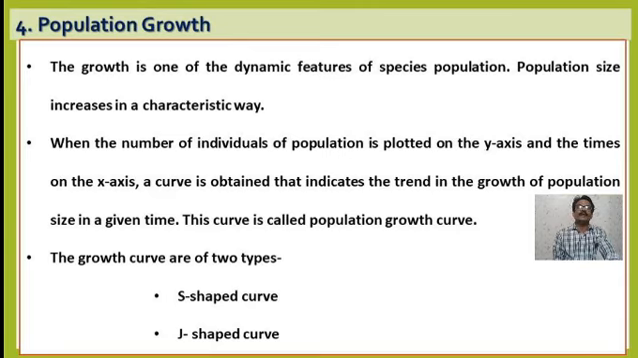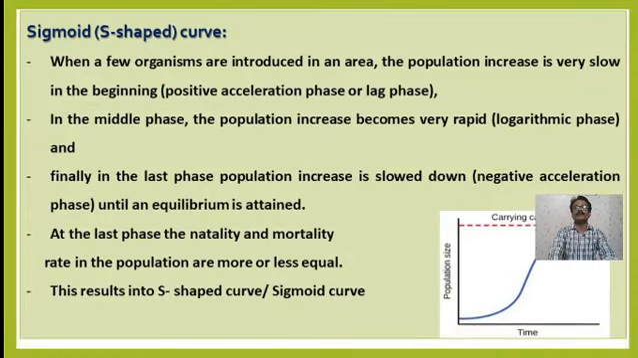When the number of individuals of a population is plotted on the y-axis and the time on the x-axis, a curve is obtained, and that indicates the trends in the growth of population, okay. These curves are called population growth curves. Generally there are two different types of population growth curve, S-shaped curve and J-shaped curve, okay. We will see one by one what exactly the S-shaped curve is.